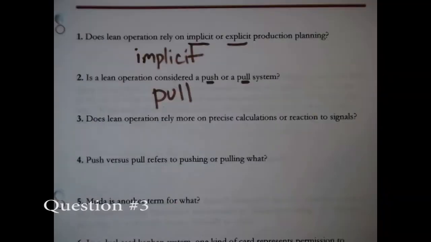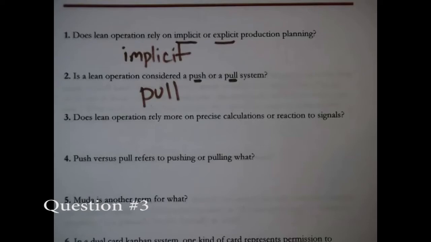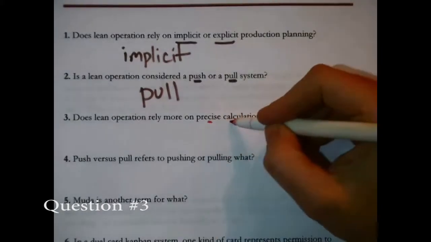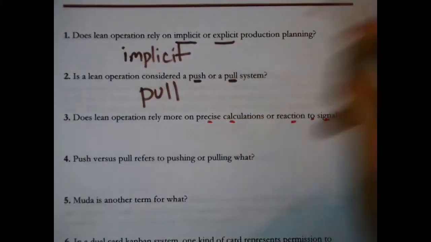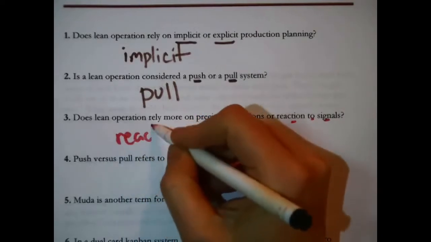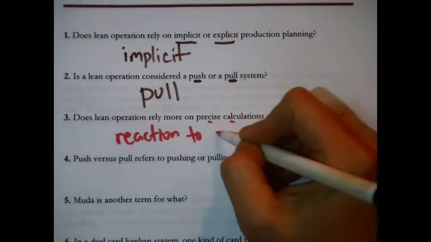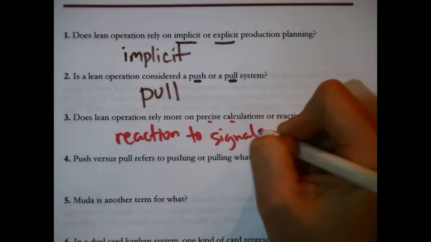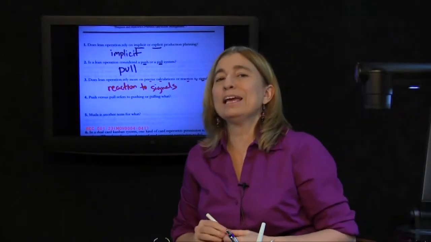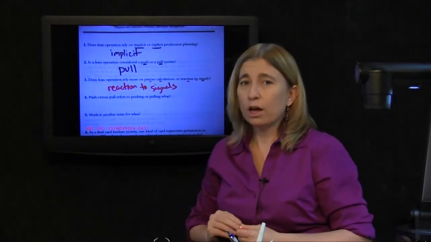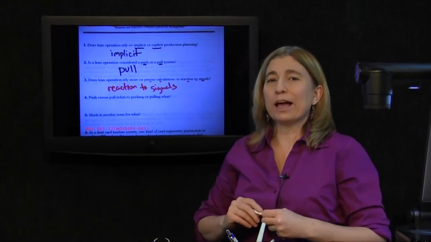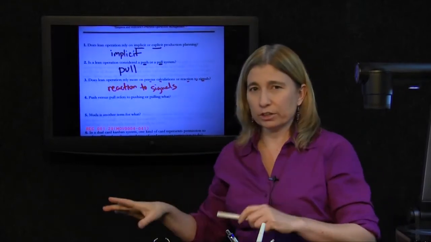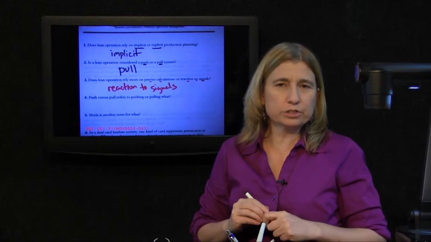Okay, next question. Does lean operation rely on precise calculations or reaction to signals? Reaction to signals. That's what we mean by implicit planning. Explicit planning would be a reliance on calculations. Anyway, lean, reaction to signals.